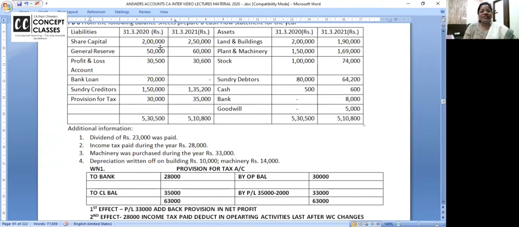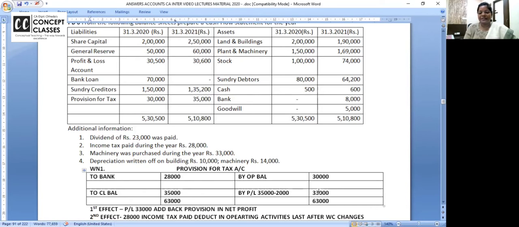So now we have share capital, general reserve, bank loan, creditors. Provision for taxation, I have made the account. Last year's provision is 30, closing is 35. Income tax paid, debit the provision, credit the bank. Balancing figure is 33,000.